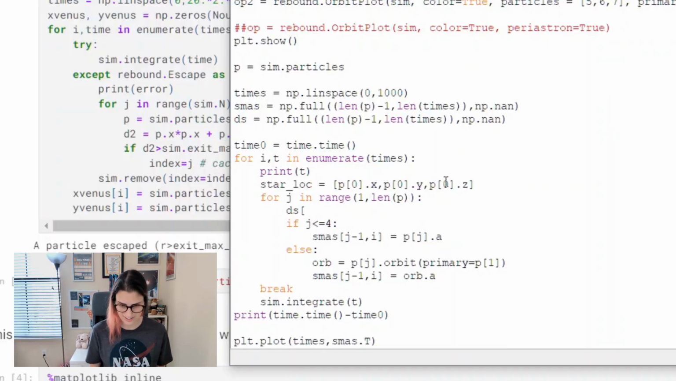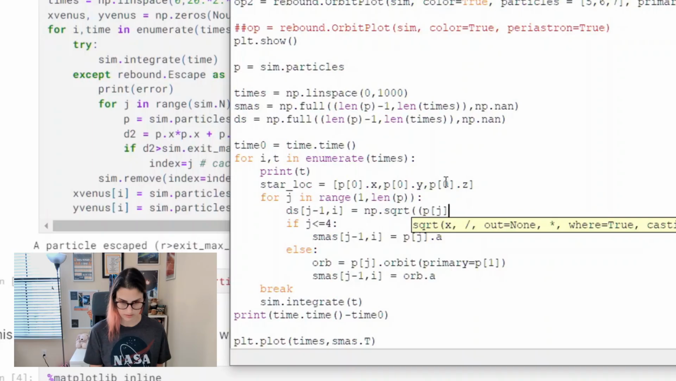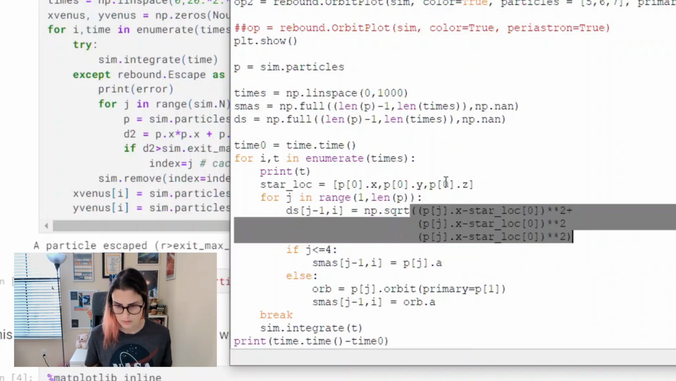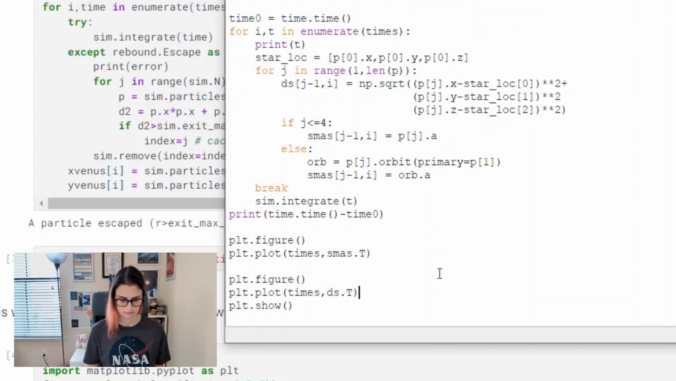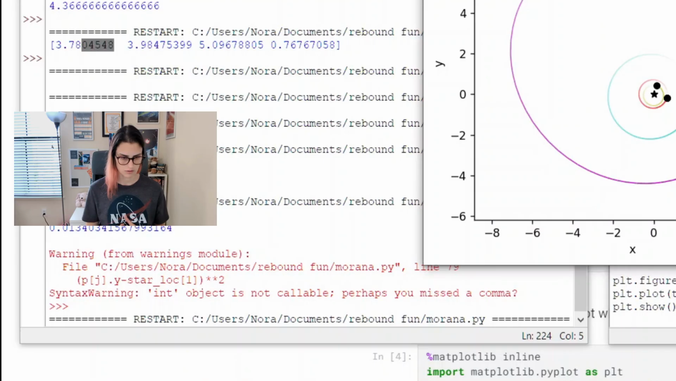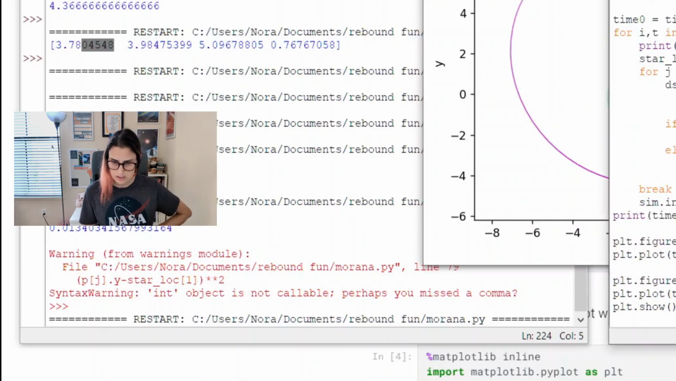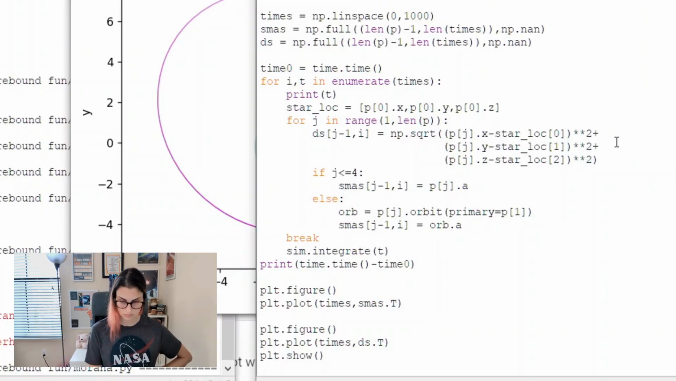I know how to do this. Sometimes I have to take a second to think. Okay, so it's going to be the square root of the difference in the x positions squared, and then obviously we're just going to repeat that another 3. Int object is not callable. Perhaps you missed a comma. Oh, I missed a plus sign is what I missed.